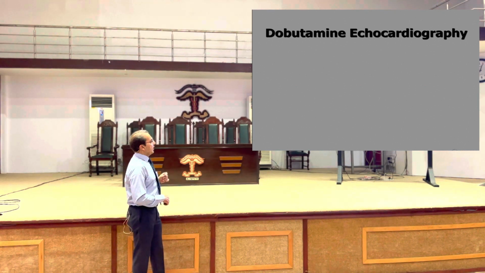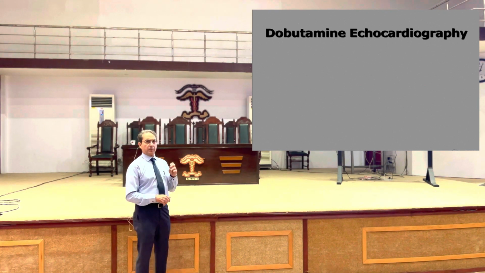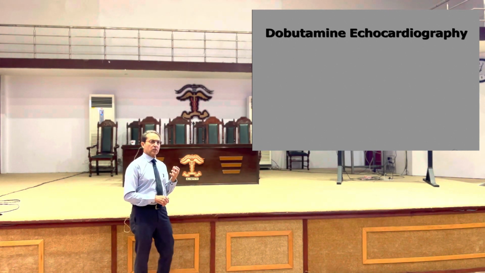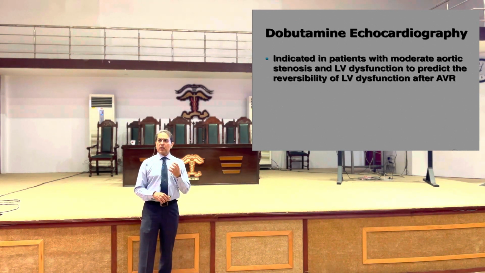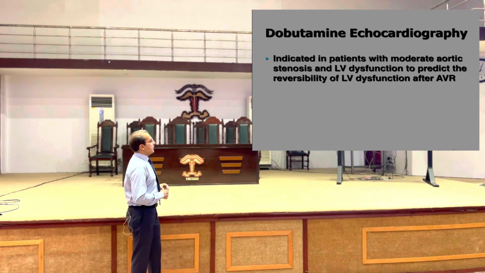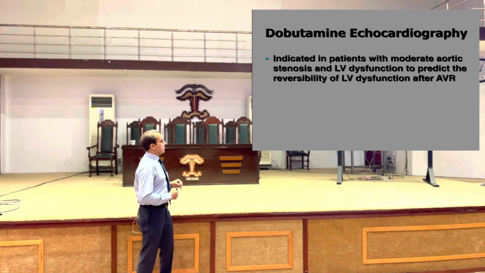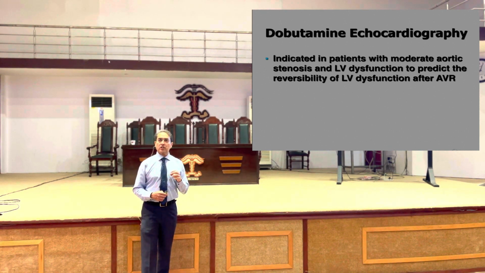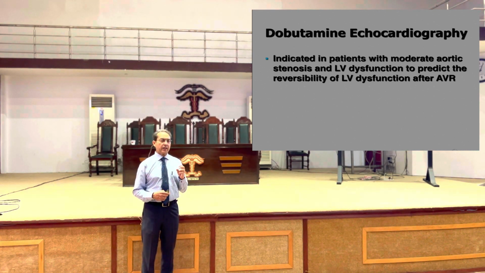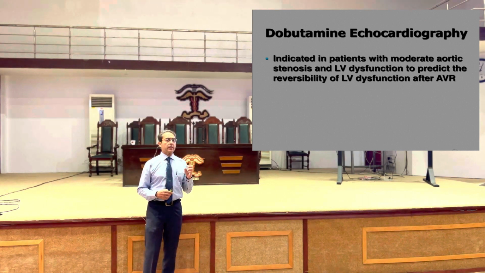Now, dobutamine echocardiography, we give the patient an infusion of dobutamine. What dobutamine causes is an increase in the myocardial contractility. It increases the force of contraction. It is indicated in patients with moderate aortic stenosis, and it should not be done if you're suspecting the patient has very severe aortic stenosis, the valve area is low, the pressure inside the left ventricle is high. Don't try to use this test.